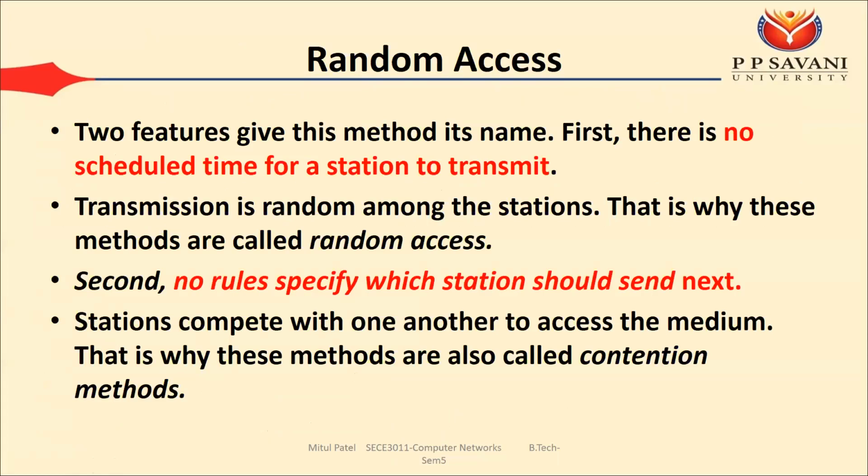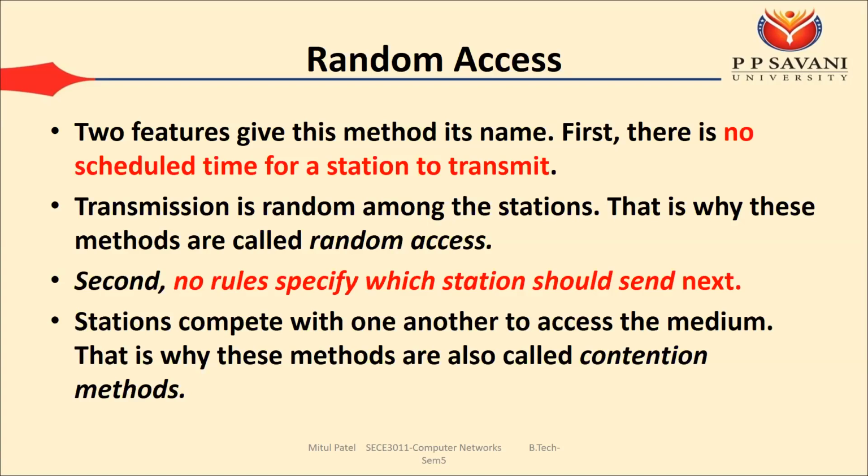That is why these methods are called random access. Whenever any device has any data, it will send without worrying whether another one is sending or not. Second, no rule specifies which station should send next. There is no rule that first 1 will send, then 5, then 3.